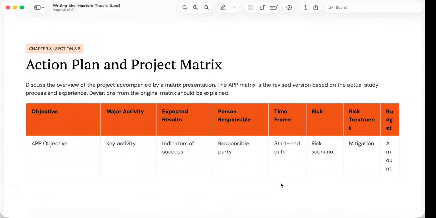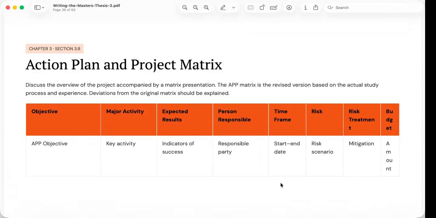3.8 is about the action plan and project matrix. I'll just describe it briefly now, but we will see this more closely in the second section, in the synchronous lecture. So the final section is the action plan and project, and this is unique only to students of DAP.